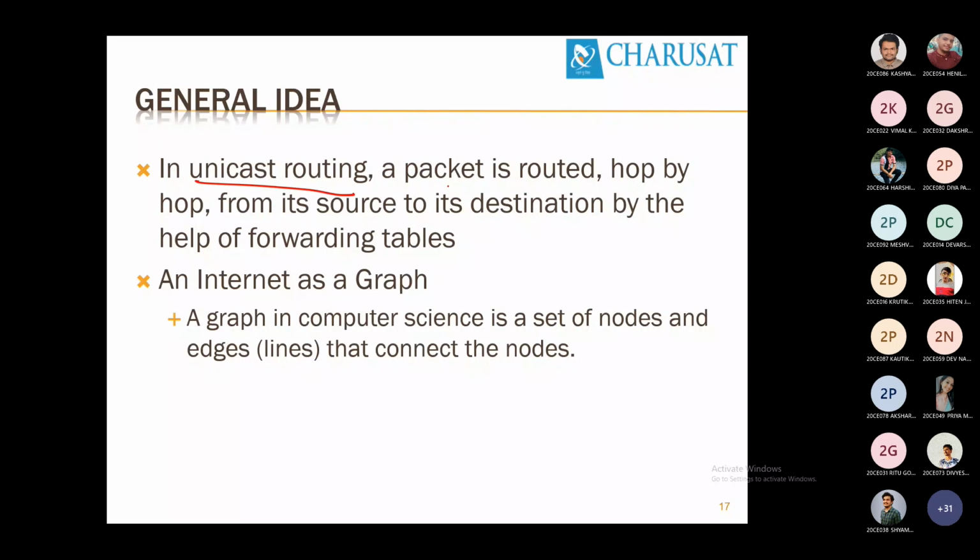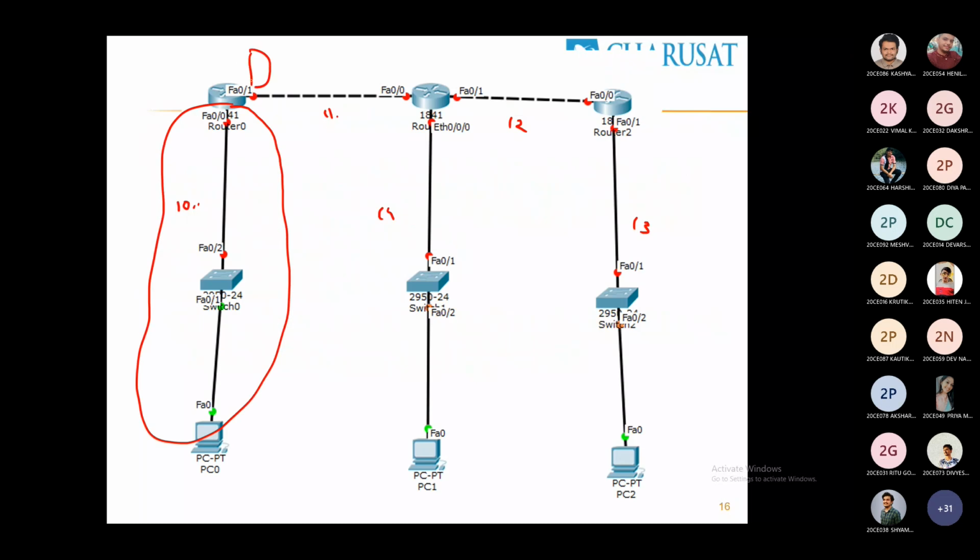In unicast routing, the packet is routed hop by hop from its source to destination with the help of forwarding tables. What is a forwarding table? We know it as a routing table. So all three routers will have a routing table. Now my question, which I also asked in previous lectures and in the laboratory, is: will all these routers have the same routing table or not?